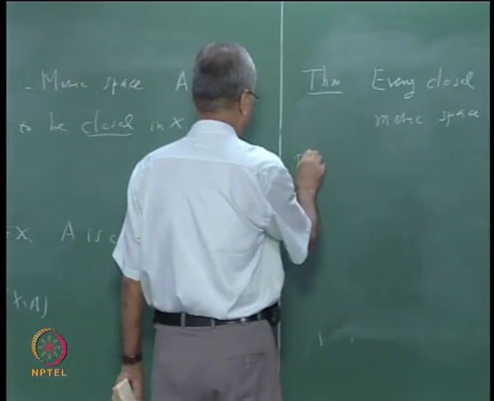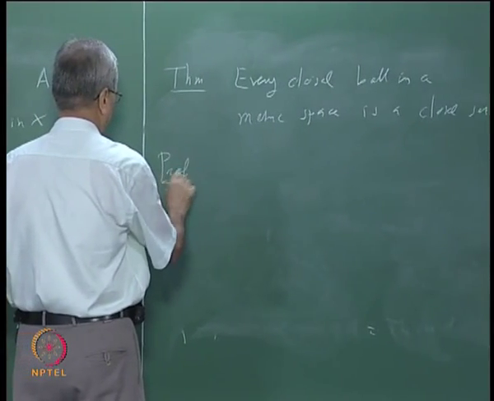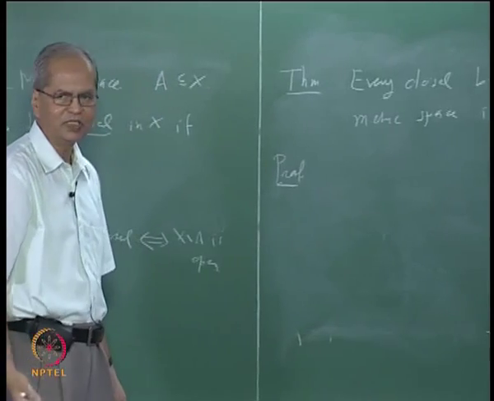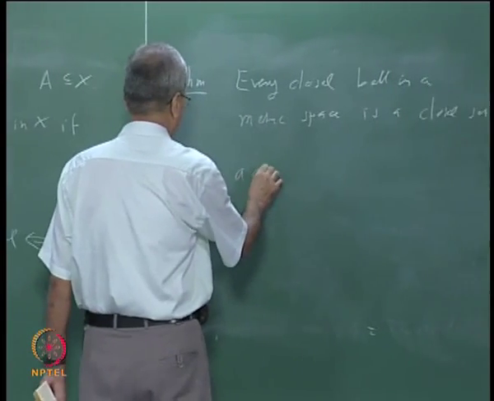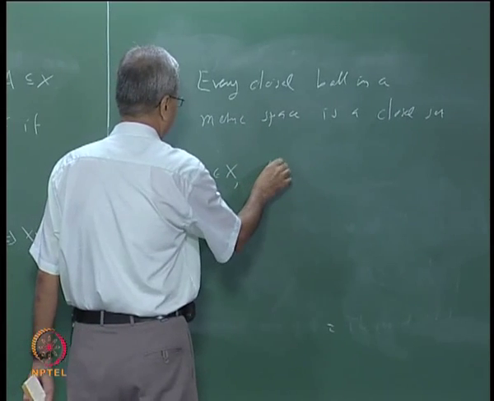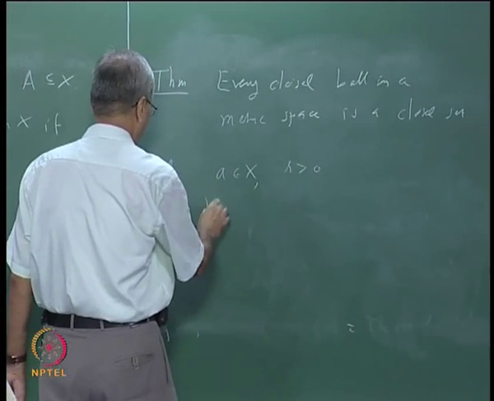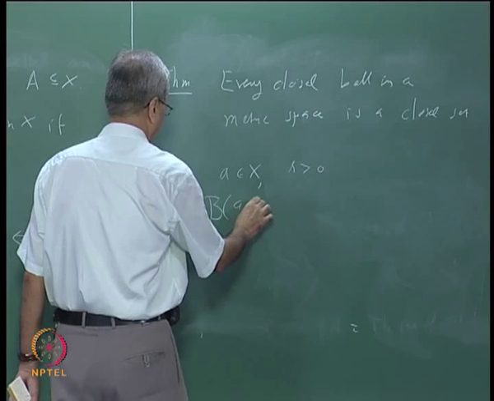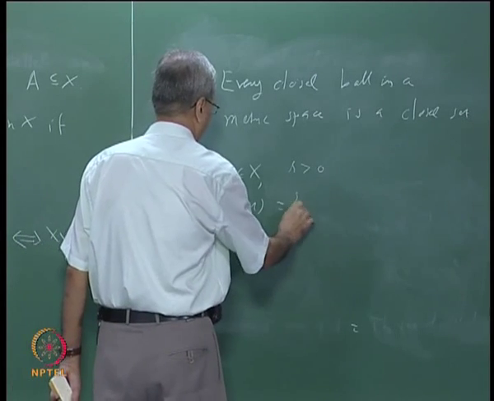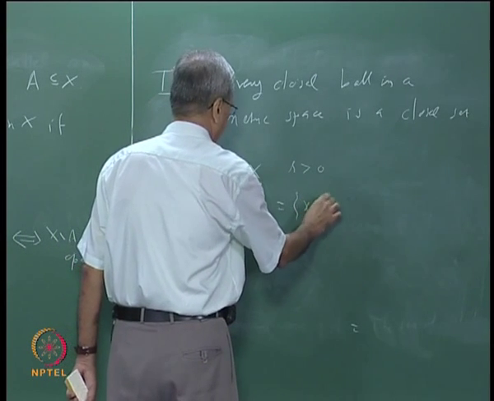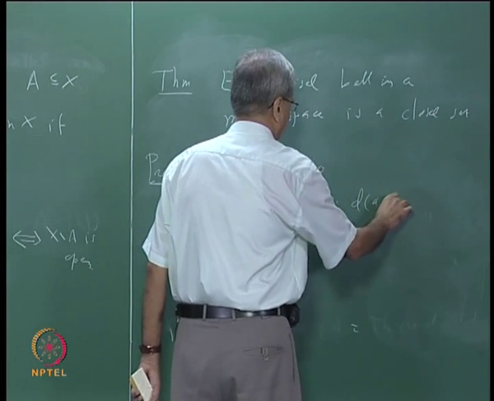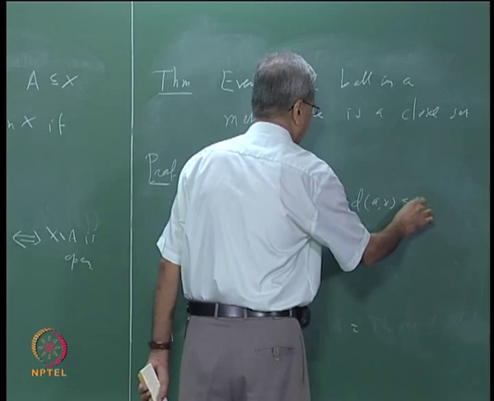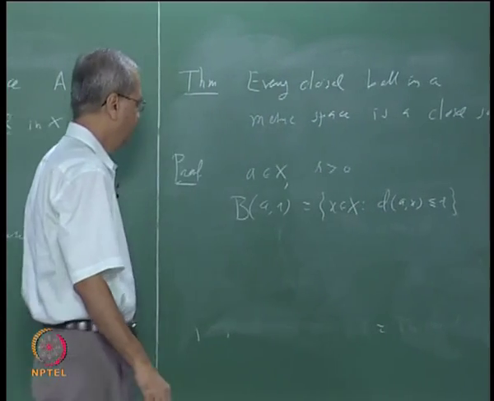Now look at the proof. We need to consider some closed ball. So closed ball means what? We take some point A as the center and some positive number r. So the closed ball B A r is nothing but the set of all x in X with the property that the distance between A and x is less than or equal to r.